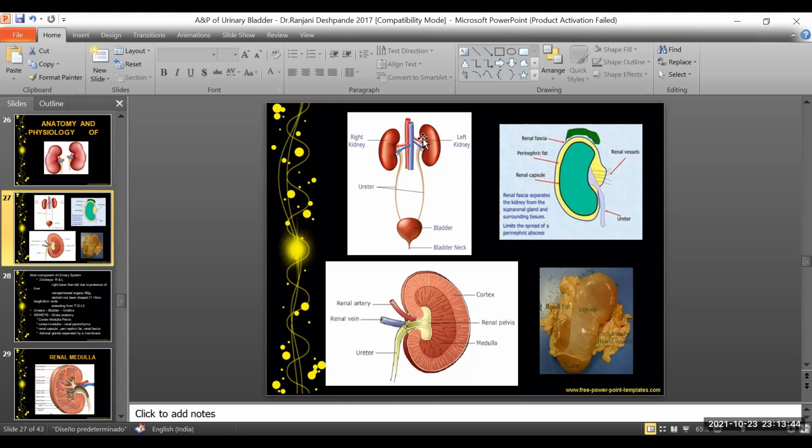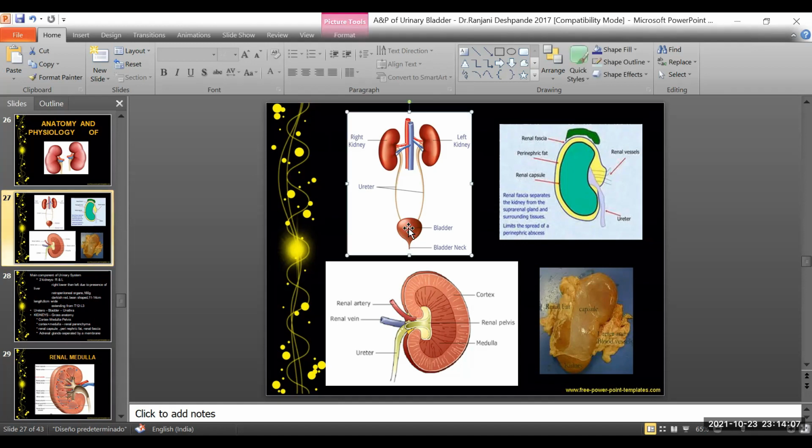The right kidney is a little lower than the left, because of the presence of the liver on the right side. So at the top on the right side there is the liver, that is why it is placed lower compared to the left kidney. Both of these kidneys are connected to the urinary bladder.